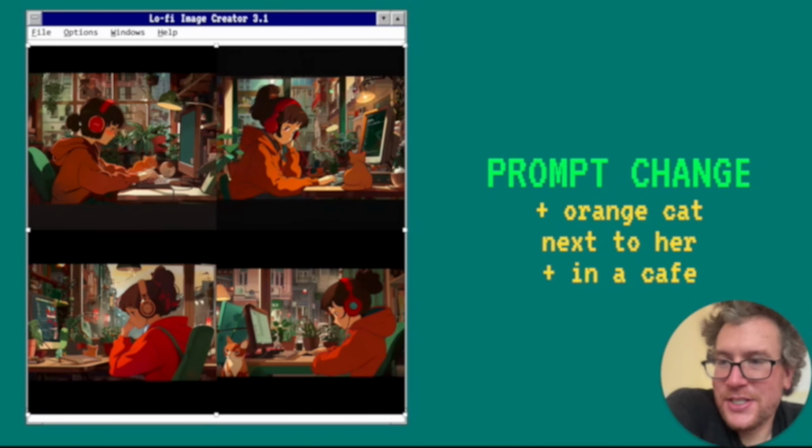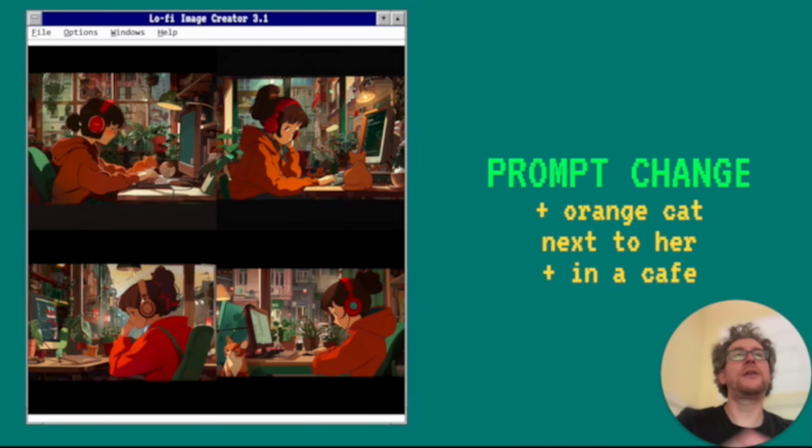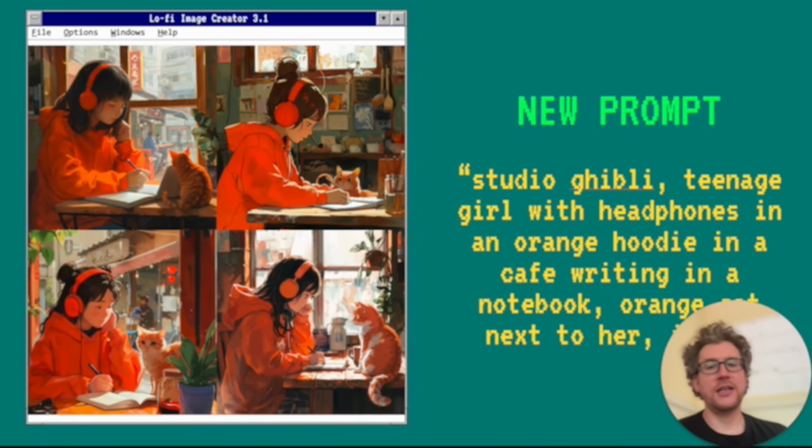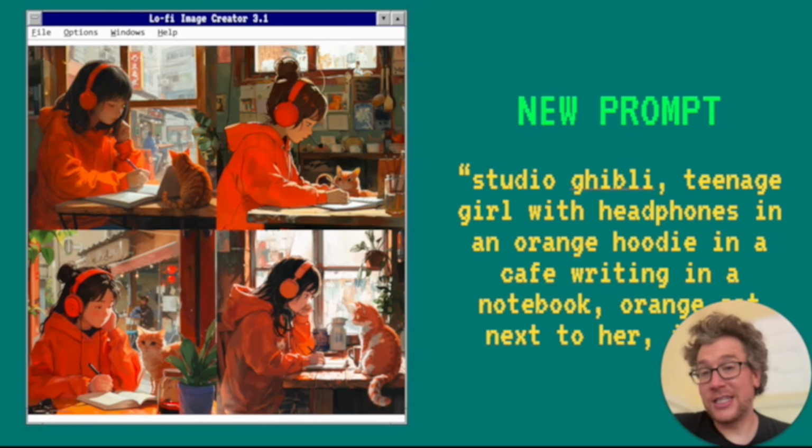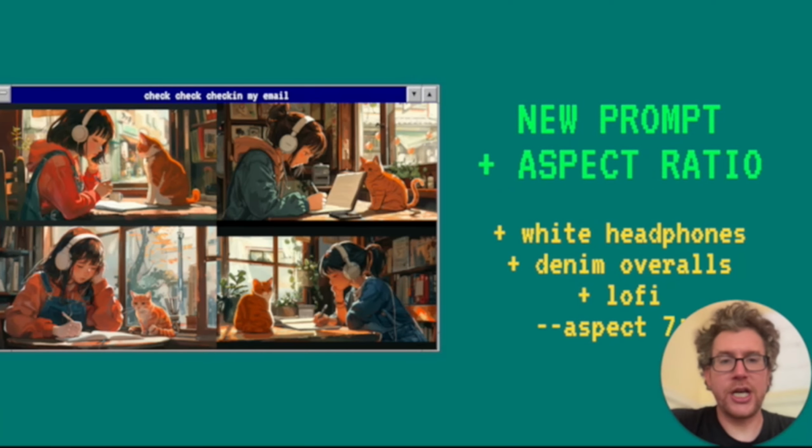It's very cute. It still wasn't right where I was, so I was like, let me just try something completely different. And I went in a whole other direction, which was like a Studio Ghibli with an explanation of sort of where we're at. And I mean, this is interesting, but it is not what I'm going for at all. So I changed that to give me the right aspect ratio. I said denim overalls. I added lo-fi, which made a big difference. So I used that aspect ratio.